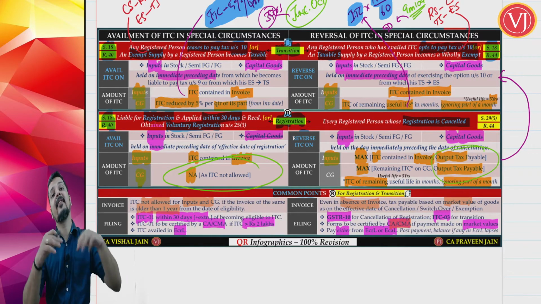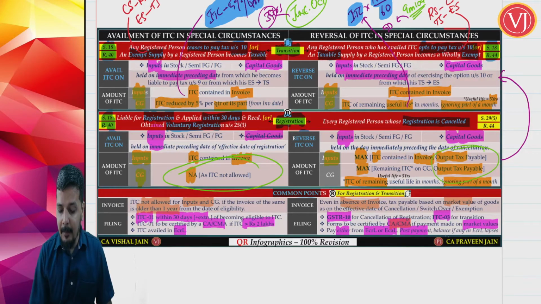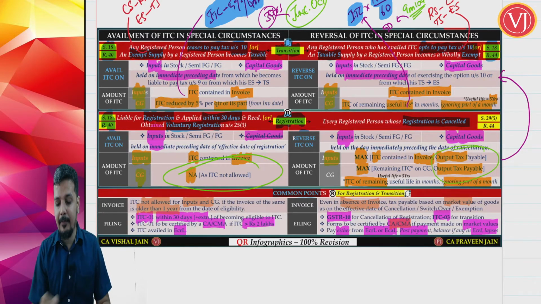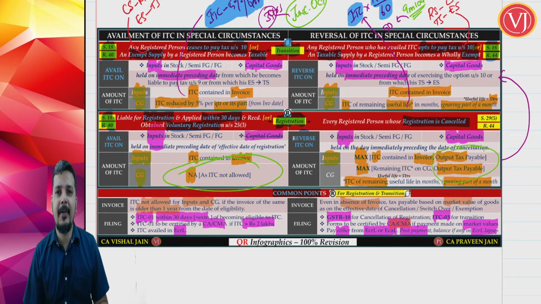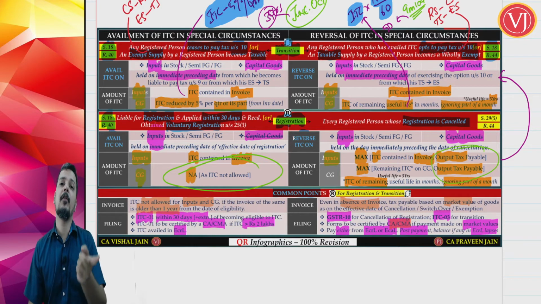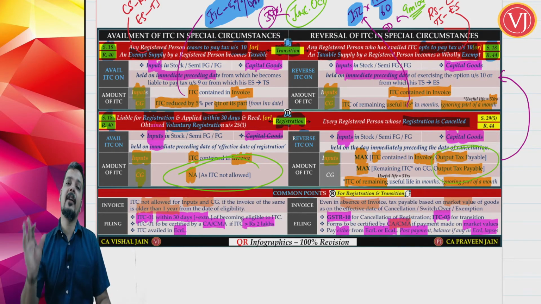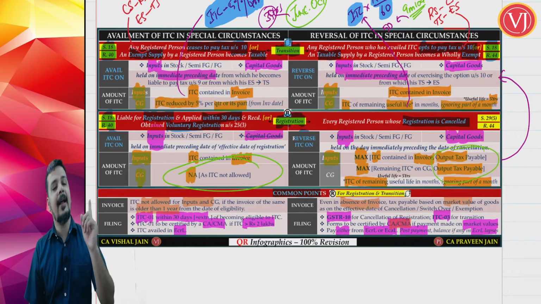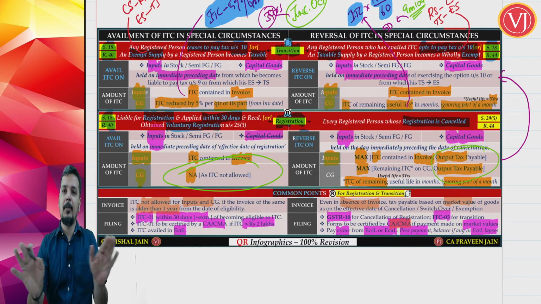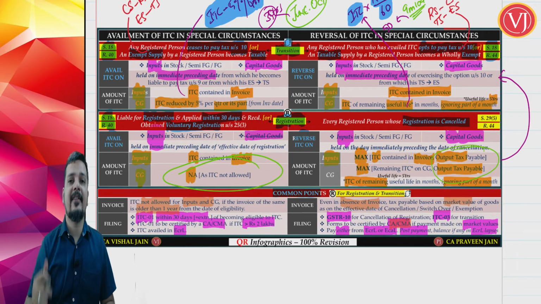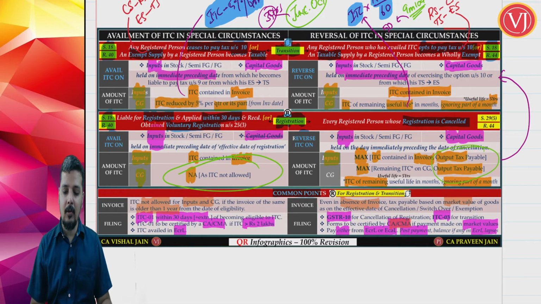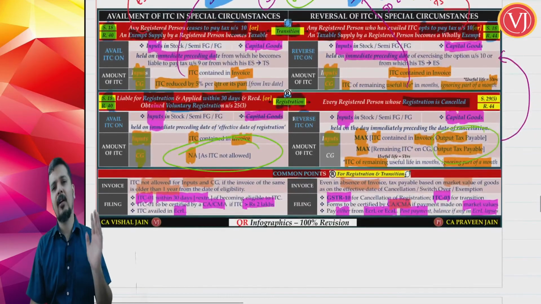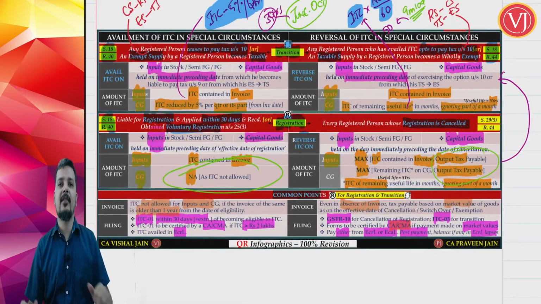But if you have excess credit in your credit ledger even after reversal, even after payment, that will lapse. Supposing you have to pay 10 lakhs and you have 7 lakhs in the credit ledger, pay 7 lakhs by credit ledger, 3 lakhs by cash ledger. But if you have to reverse 10 lakhs and your credit ledger is say 15 lakhs, pay the entire 10 lakhs by your credit ledger, nothing needs to be paid by cash ledger. The excess 5 lakhs after reversal will lapse, it will go out automatically. So that is all about one of the special cases of availment and reversal.